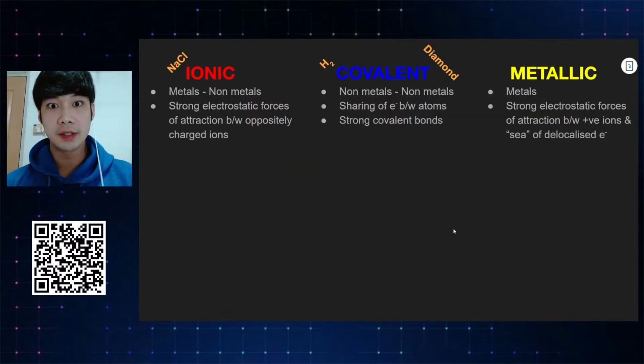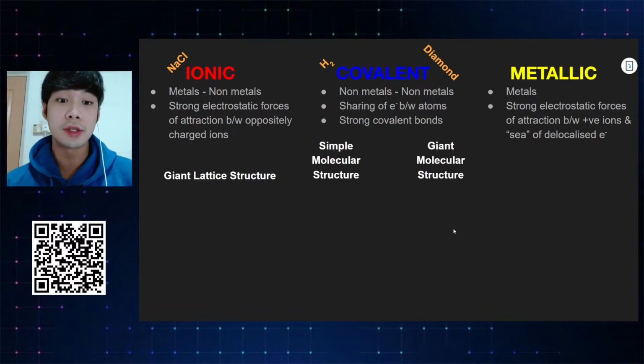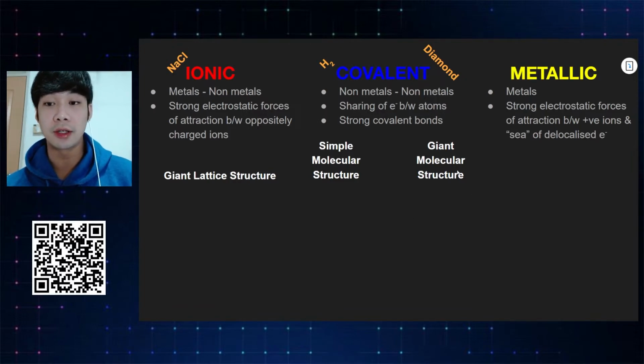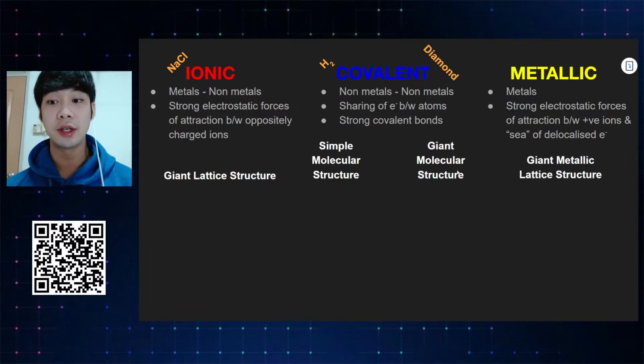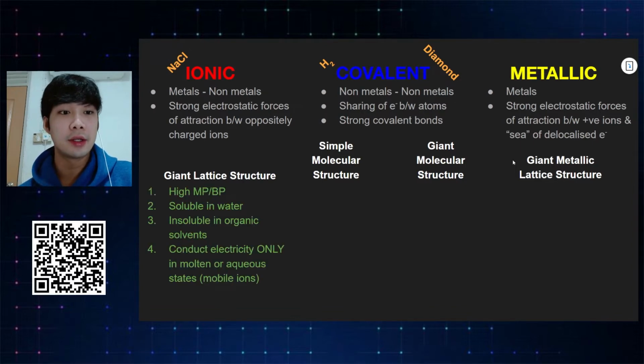Got it? Next, we need to know the naming of these structures. For ionic bonds, it's called giant lattice structure. For covalent bonds, there's 2 types of structures, simple molecular structure and giant molecular structure. And for metallic bonds, it's called giant metallic lattice structure. Last but not least, we need to know the physical properties of these different structures and bonds. Number 1, ionic bonds have high melting and boiling point. Number 2, ionic bonds are soluble in water but insoluble in organic solvents. And number 3, ionic bonds can conduct electricity only in molten or aqueous states because of mobile ions.